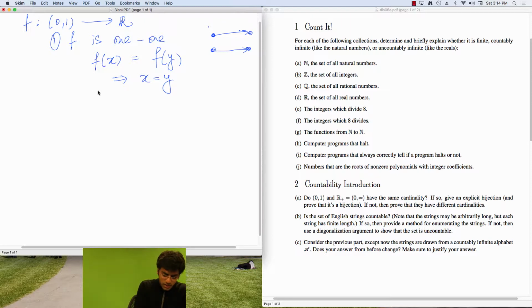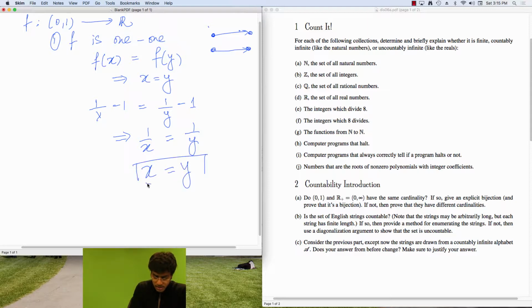So let's prove that. Well, f of x is just 1 over x minus 1. If this equals f of y, which is 1 over y minus 1, then it must mean that 1 over x equals 1 over y. And since x and y are both non-zero, I can multiply on both sides. When I multiply on both sides, I conclude that this means x equals y. So everything in my domain gets uniquely sent to something in my range. So f is 1-1. This is true. OK. 2, let's prove f is onto.